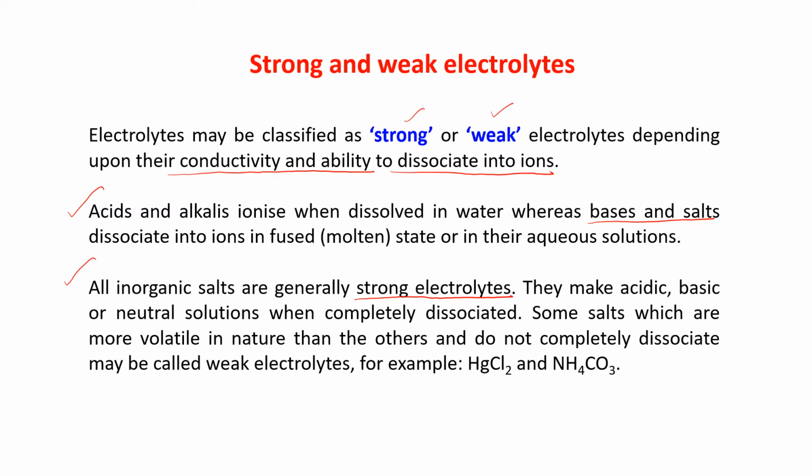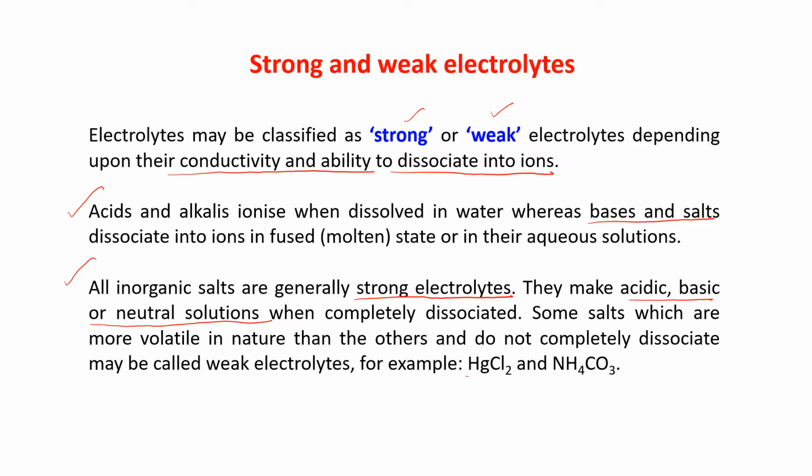They make acidic, basic or neutral solutions when completely dissociated. Some salts which are more volatile in nature than the others and do not completely dissociate may be called weak electrolytes.